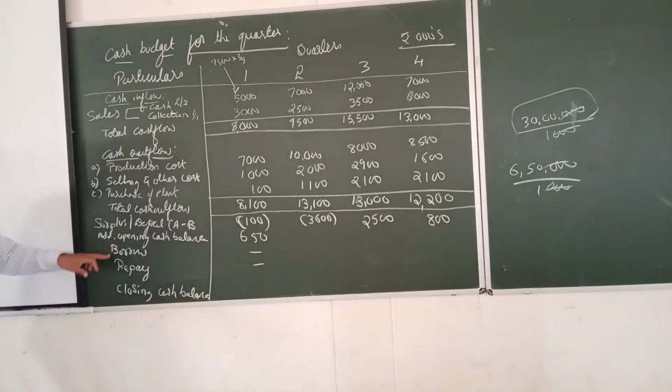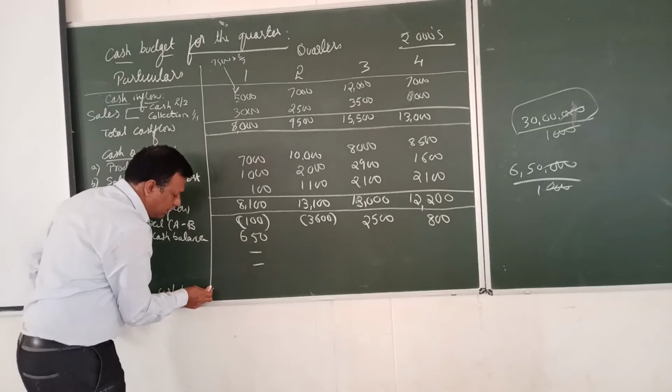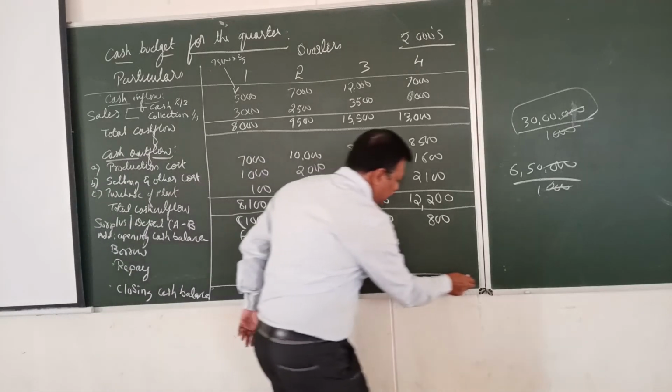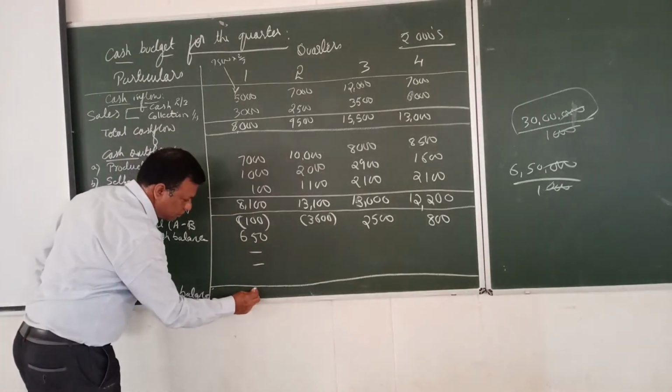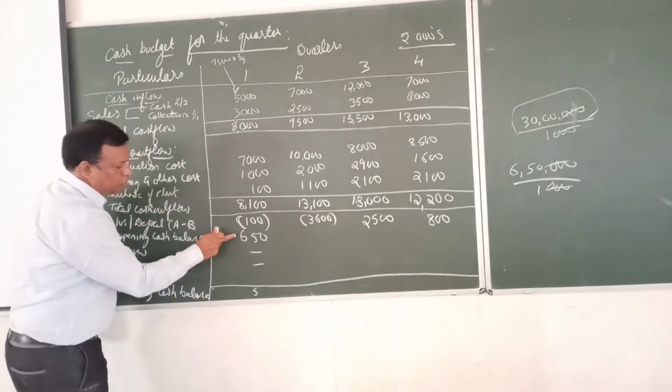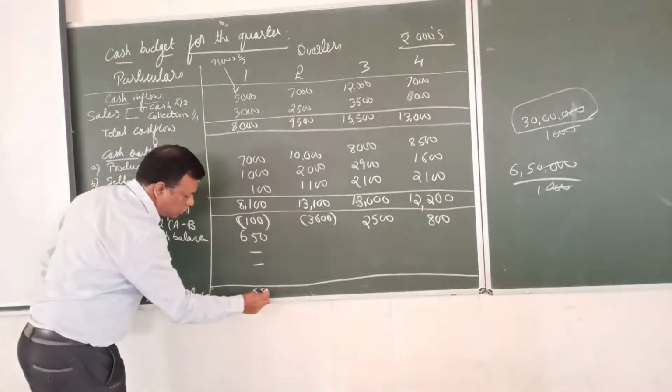Next to this format: opening cash balance, borrow, repay, closing cash. Whether it is there or not, you write all the items. Finally, write the closing cash balance. So what is the closing cash balance? 650 minus 100 is 550.